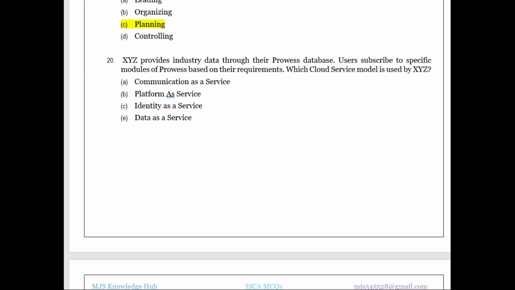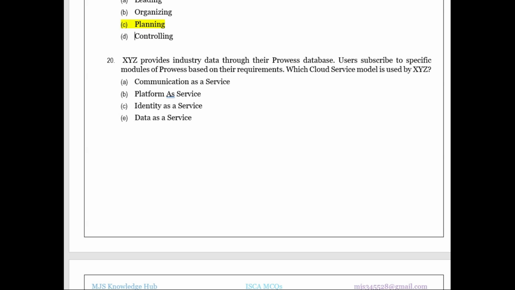So what's happening? The XYZ provider is providing data to every participant industry who subscribes to them. They provide data of different companies. So these people who are subscribers to the XYZ provider, they access their content and use whatever is required. So they're giving data as a service. They're not providing any communication. They're not providing us any platform.